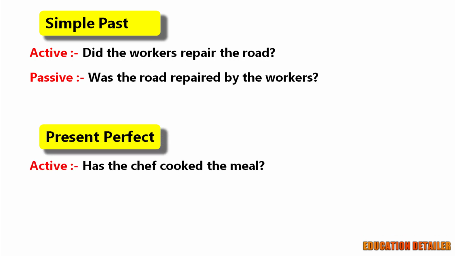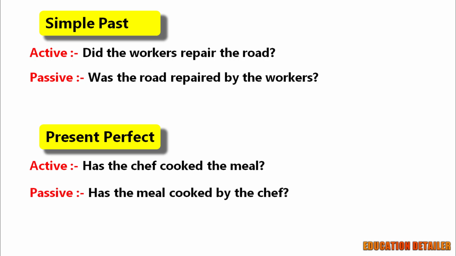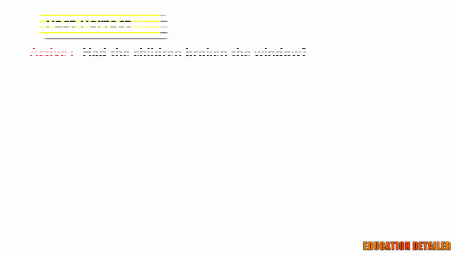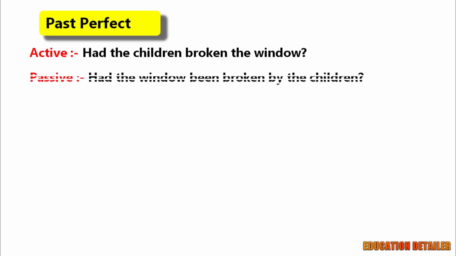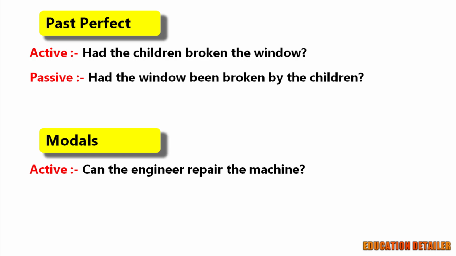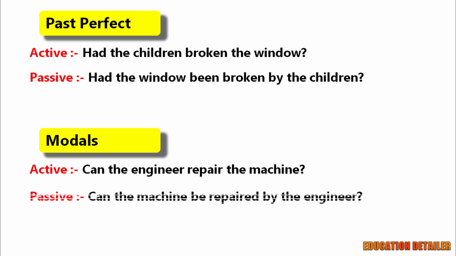Has the chef cooked the meal? Has the meal been cooked by the chef? Had the children broken the window? Had the window been broken by the children? Can the engineer repair the machine? Can the machine be repaired by the engineer? Till now, I discussed all the questions related to yes or no type.